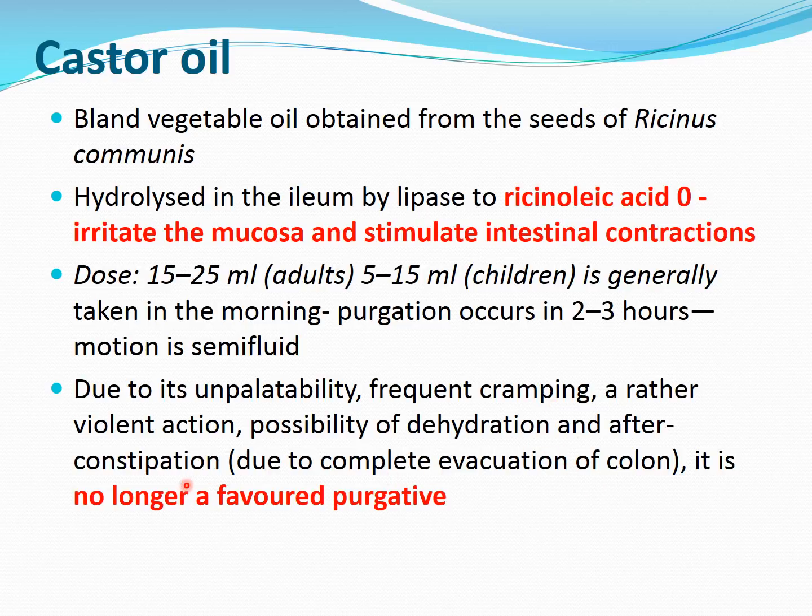What happens in after-constipation? When we are completely vacating the colon, no fluid or water remains in the colon, because of which constipation can occur again. That is called after-constipation. This can occur as a side effect of castor oil, so it is no longer a favored purgative.